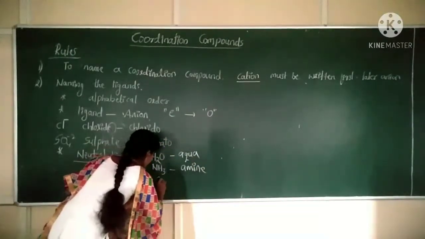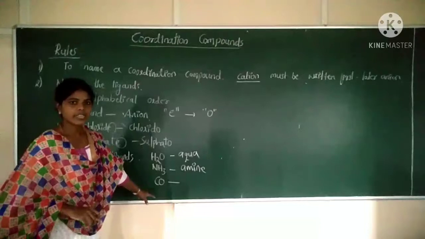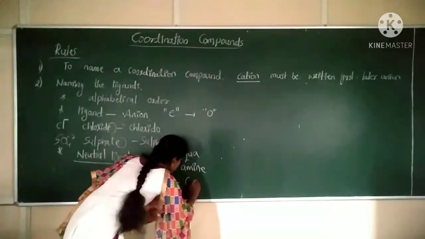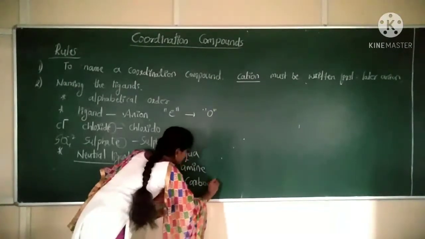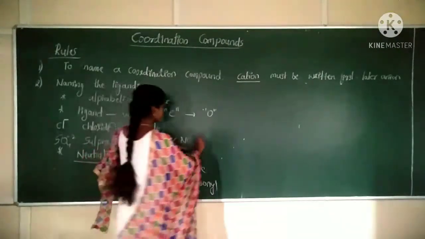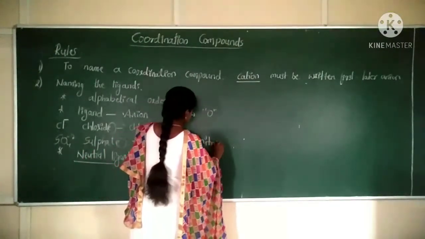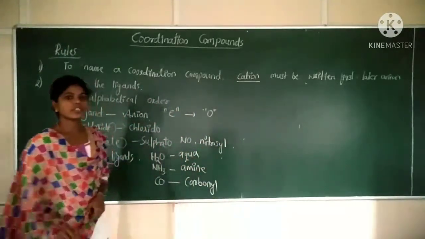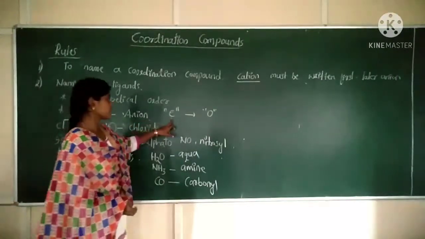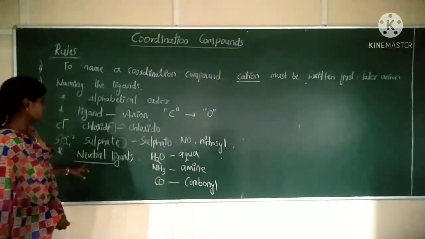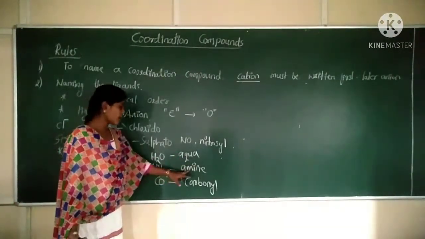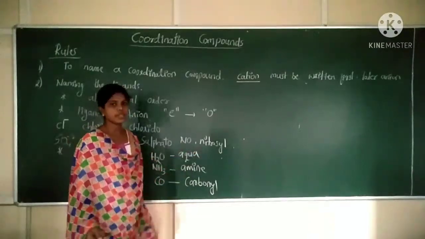If you have CO, what is CO? Carbon monoxide, correct? In these rules, we are naming CO as carbonyl, not carbon monoxide. If you have NO, not nitric oxide, it should be named nitrosyl. So this is the naming of a ligand. Clear? If the ligand is a neutral ligand, special names are given: H2O, aqua; NH3, amine; CO, carbonyl; NO, nitrosyl.